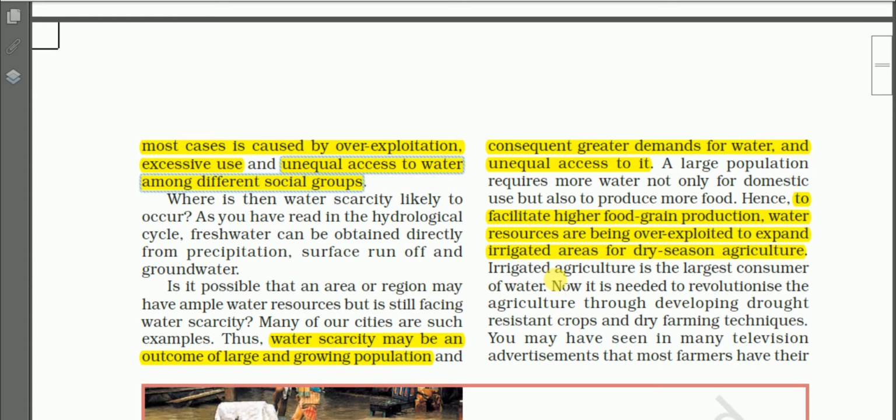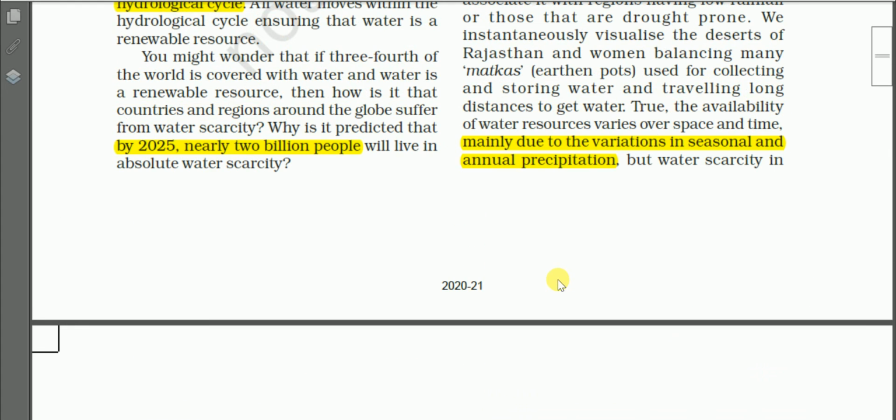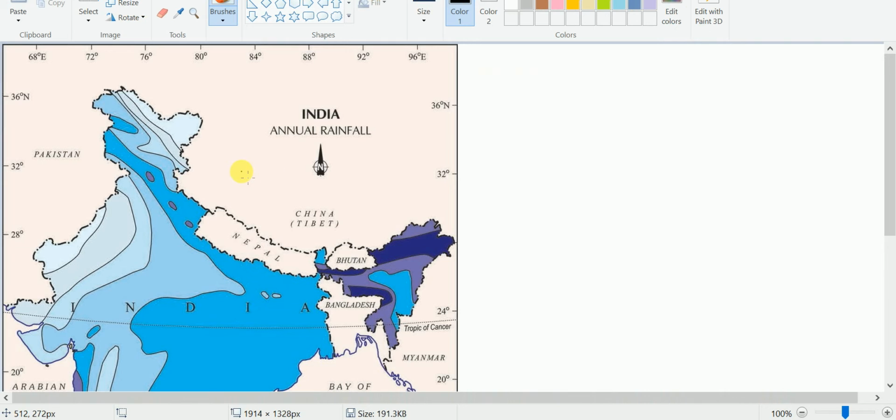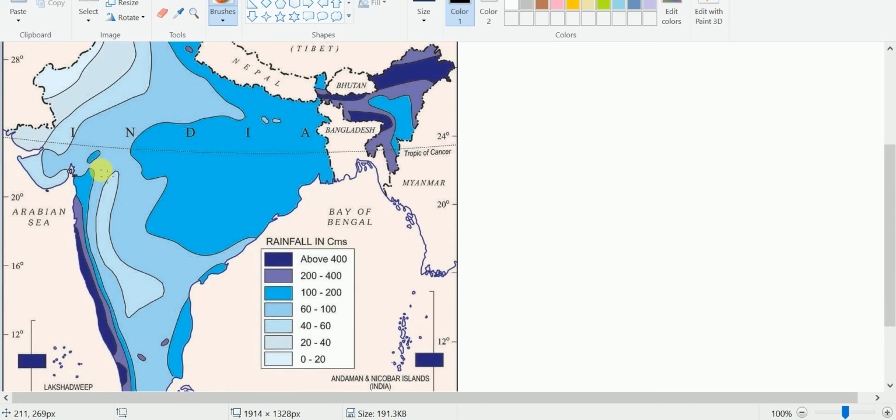and about this unequal distribution of rainfall, that is spatial variation in the rainfall. So let us examine this map of India showing annual rainfall. I think you may be remembering. This is the map taken from the class 9 textbook. And just see here. If we see the index, this lightest one represents rainfall between 0 to 20 centimeters.